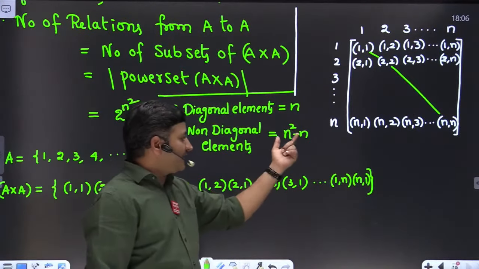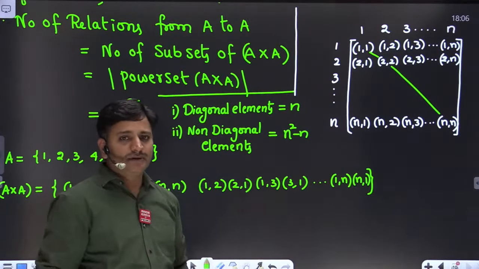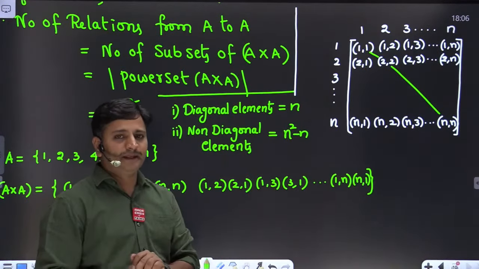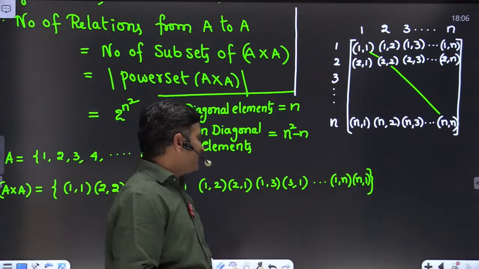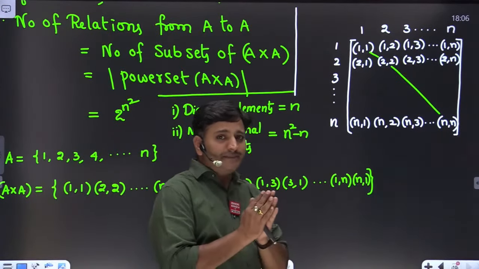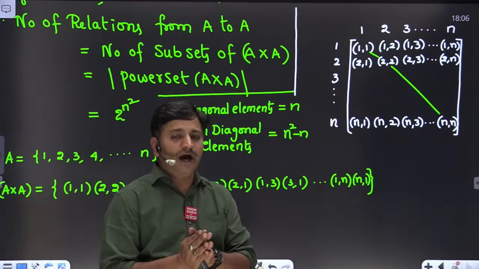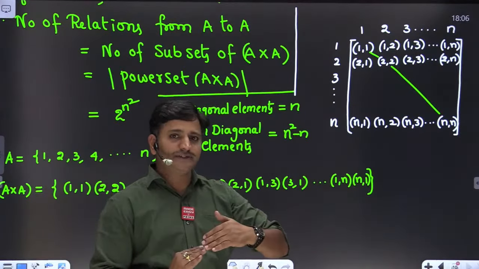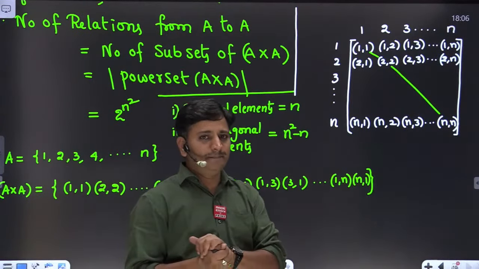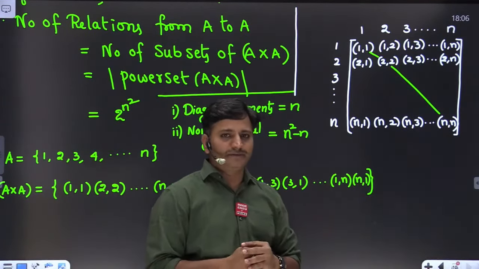These n square minus n elements will be divided into two equal parts. Half of the elements are below the diagonal, half of the elements are above the diagonal. So you have to understand n square minus n elements are there which are non-diagonal elements. Half of them, that is n square minus n by 2 elements, are below the diagonal, and n square minus n by 2 elements are above the diagonal. Those are called symmetric pairs.